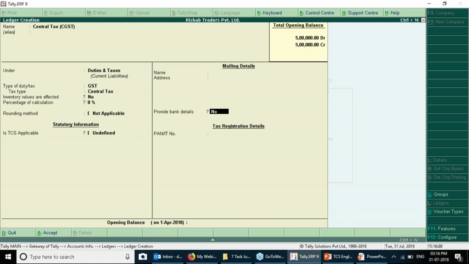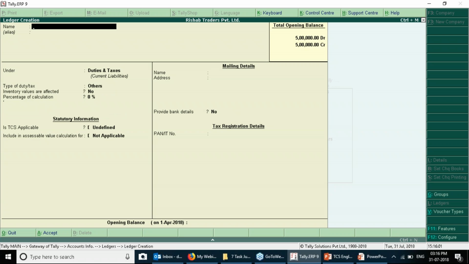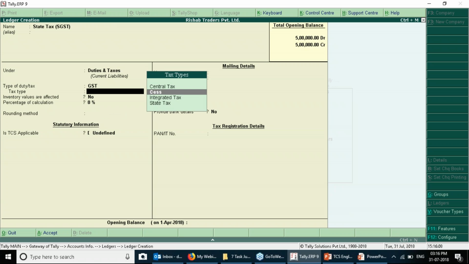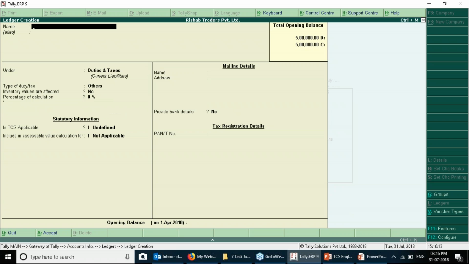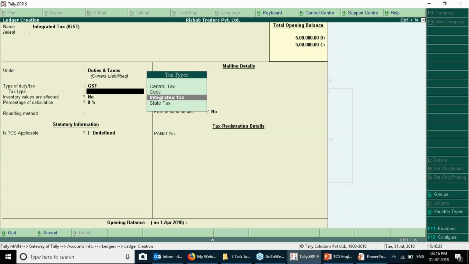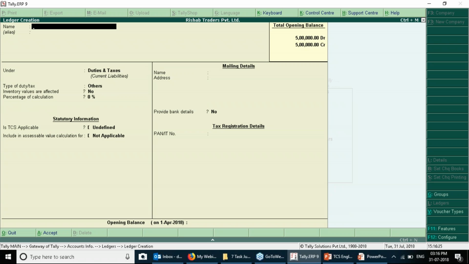Don't need to do any kind of activity, just save it. State tax, SGST, nothing to do, save it. Then you would be creating integrated tax, IGST, and save it.